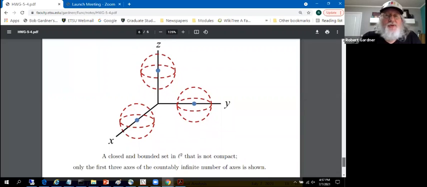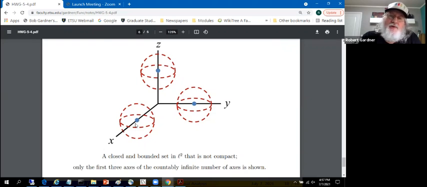We get a picture that looks something like this. Here's the first 3 directions. We'll go to the vector 1, 0, 0, 0, 0, 0, and draw a little ball around that of radius 1/2. Go to the vector 0, 1, 0, 0, 0, 0, put a ball around it of radius 1/2, then 0, 0, 1, 0, 0, 0, 0, and so forth. Now, these balls are disjoint. There's no intersection.